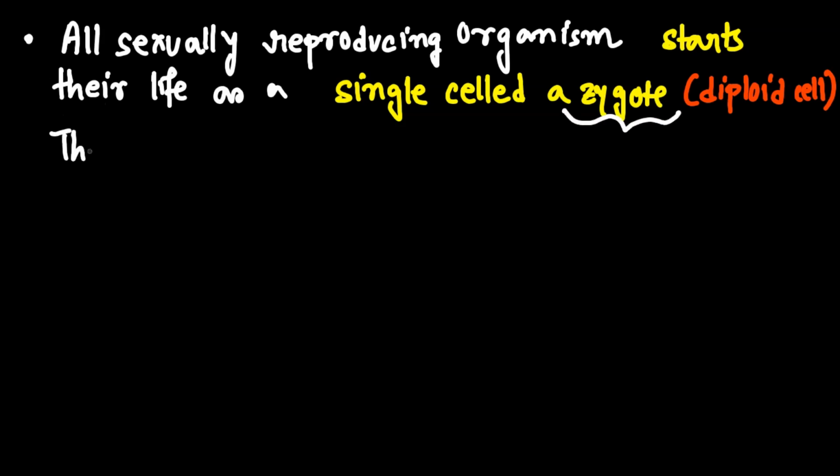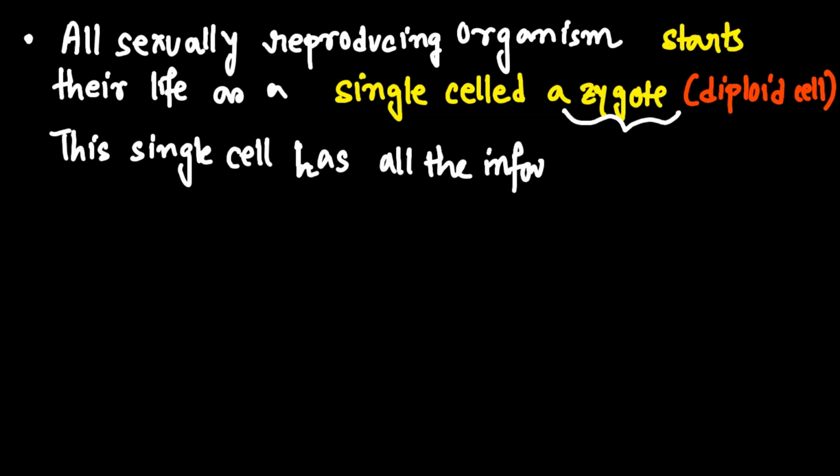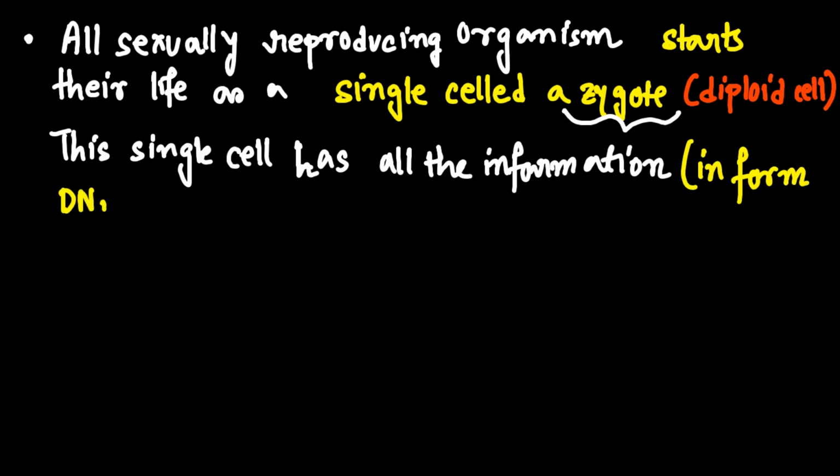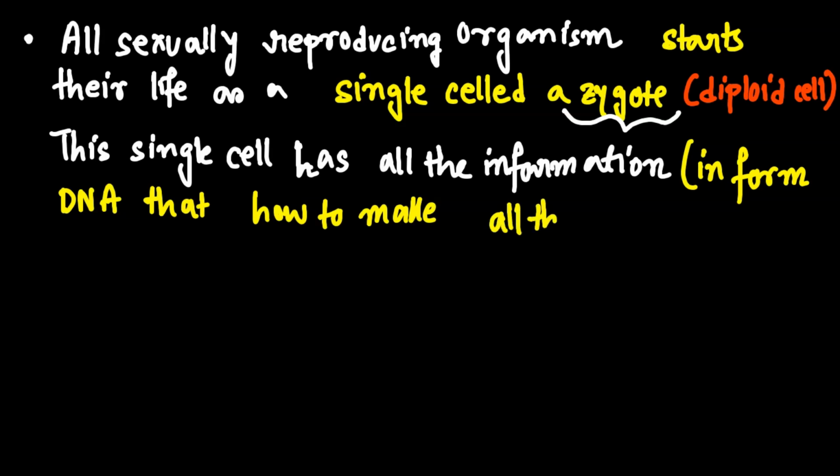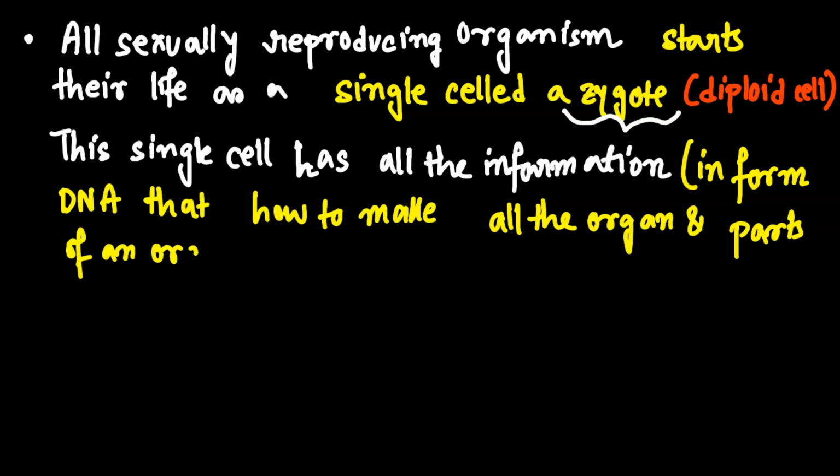Now this single diploid cell has all the information, right? Which kind of information, ma'am? Can you tell me? It's very much curiosity for us. All kinds of information in the form of DNA, right? You are understanding? Just write down the notes. I will tell you in detail: just write down this, how to make all the organs and parts of an organism.